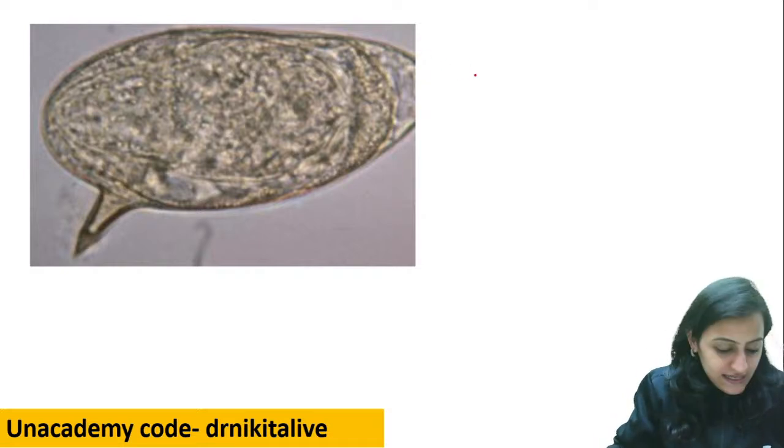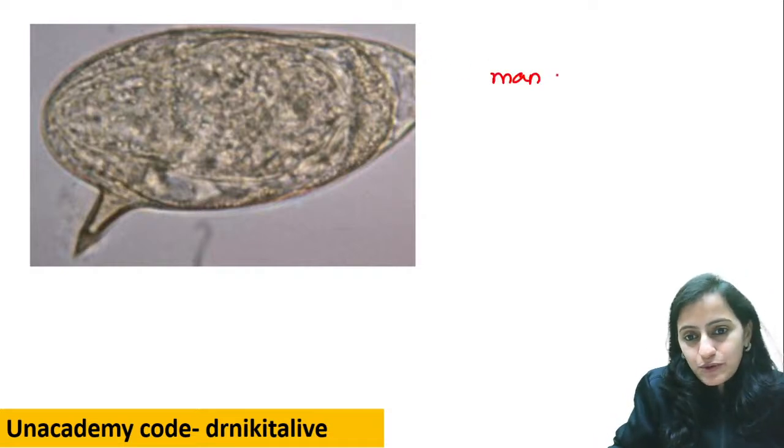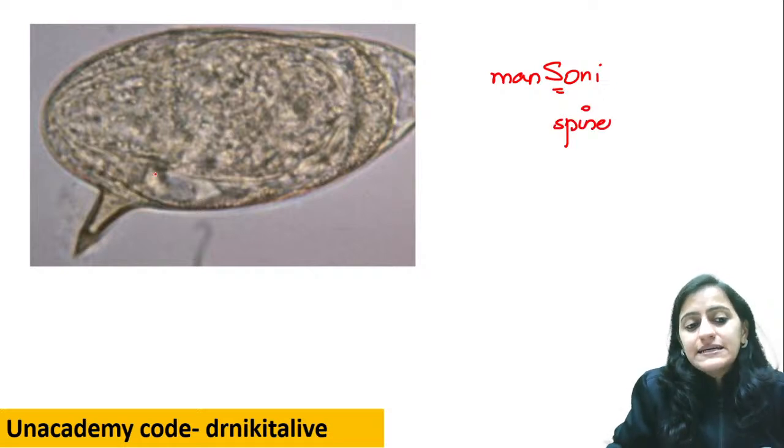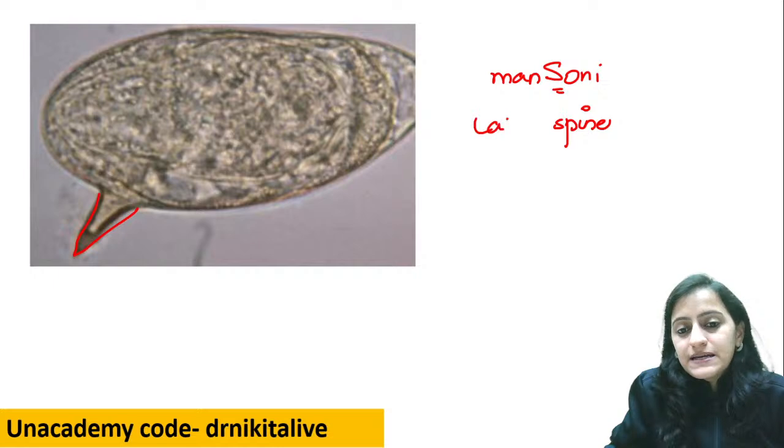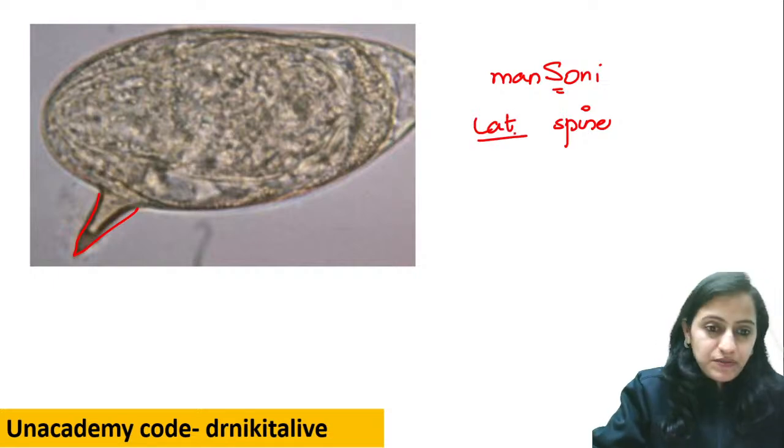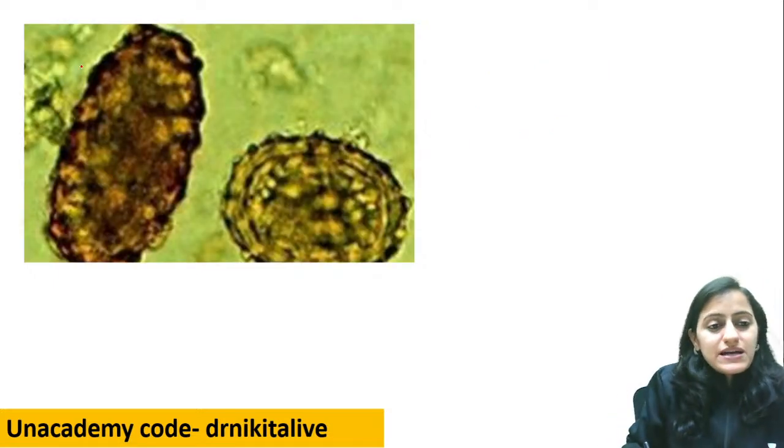Very good. So this is Schistosoma manzoni. Why do you call it Manzoni? Because it has a spine and the spine is not terminal. So this is not hematobium, it has a lateral spine. This is Manzoni.